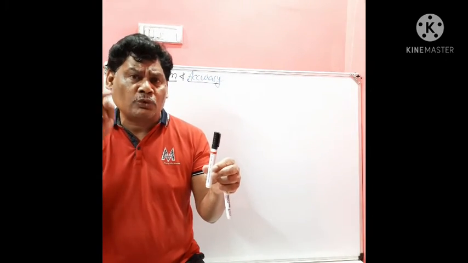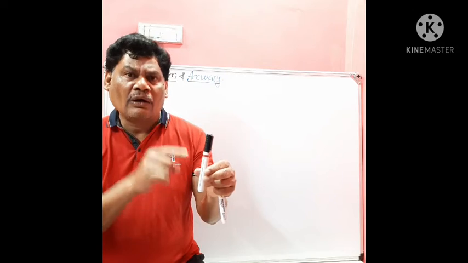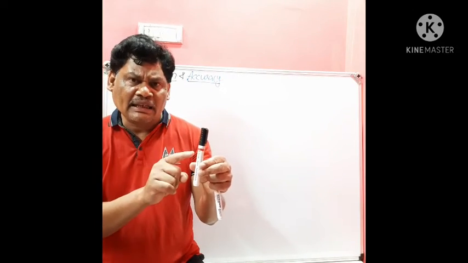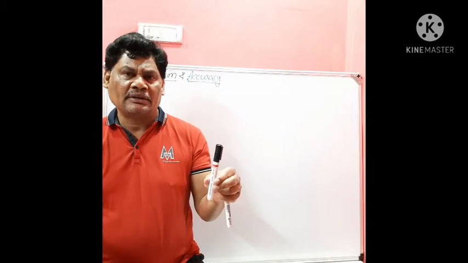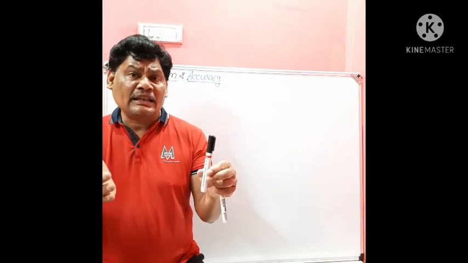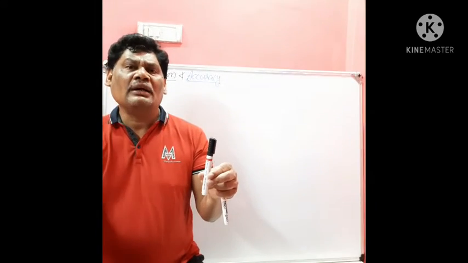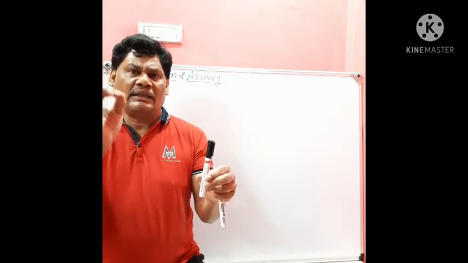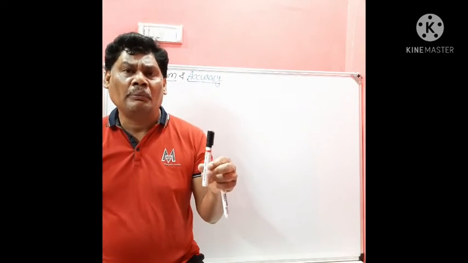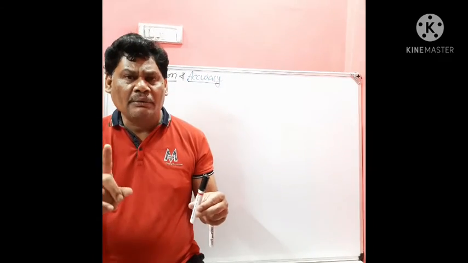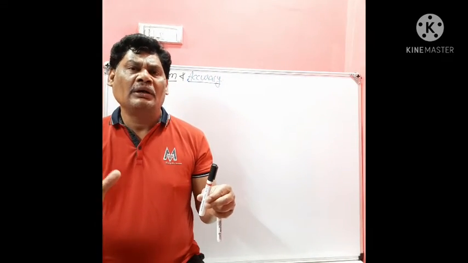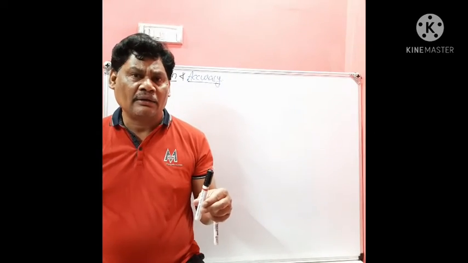Therefore the student measures it 3 to 4 times, then takes the average reading, and then reports the answer that this is the length of the pen. Because in 1 time, 2 times or 3 times, there is a chance of error.